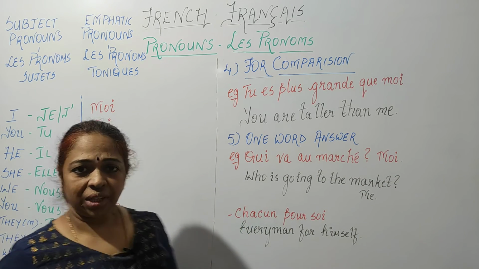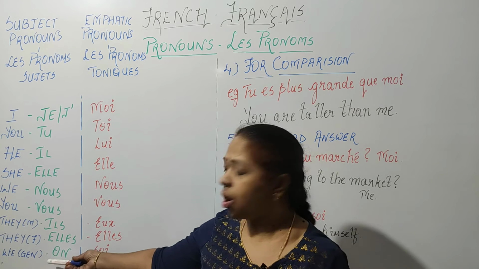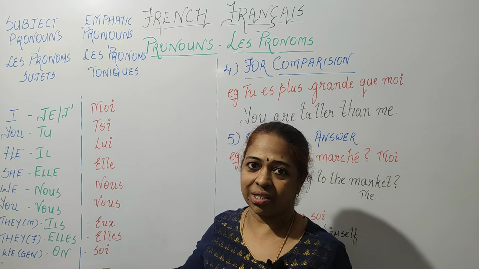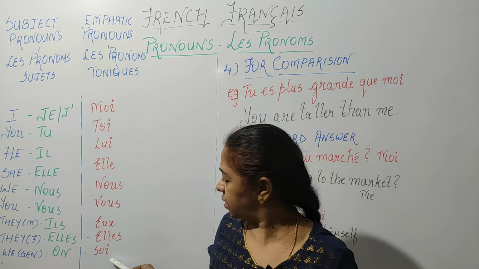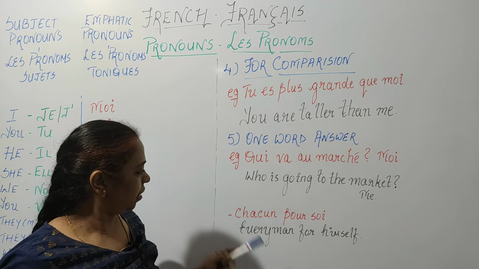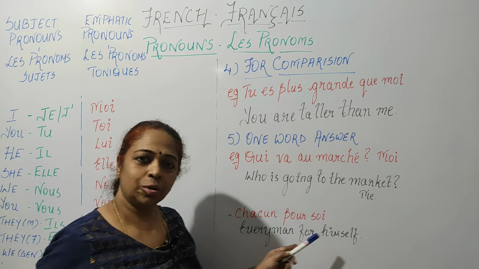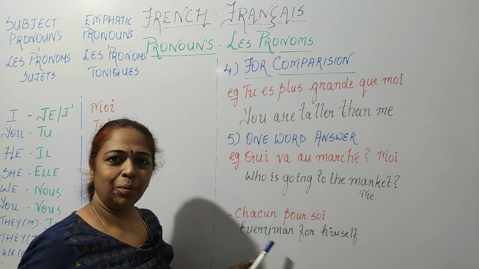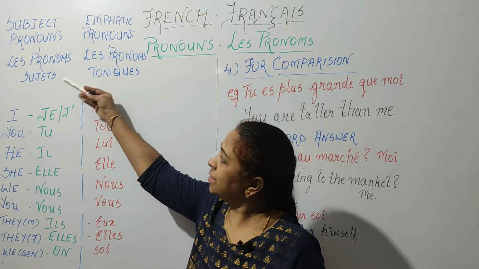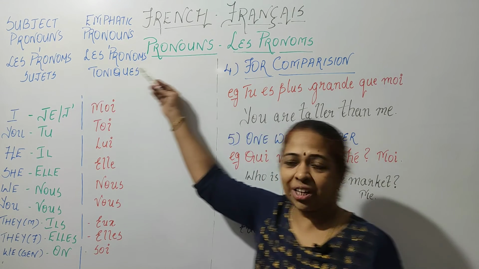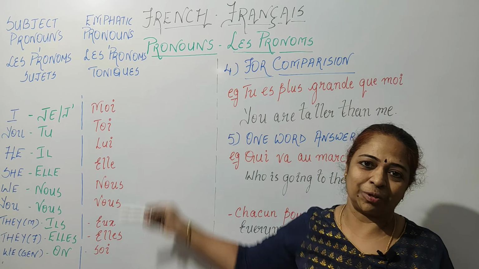And then we have over here on, which is used in the general term. So on takes the pronom tonique soi. So let's see. Chacun pour soi. That is, everyone for himself. So, we have seen les pronoms sujets and les pronoms toniques for today.